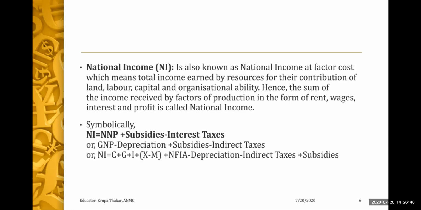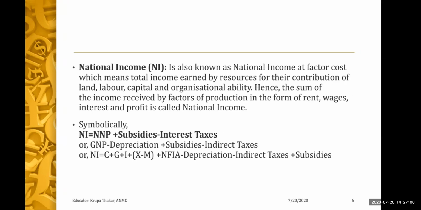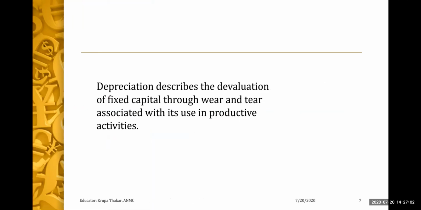When we calculate national income, we calculate it as C plus G plus I plus X minus M, where X minus M is export minus import, plus net factor income from abroad, minus depreciation and indirect taxes, plus subsidies.